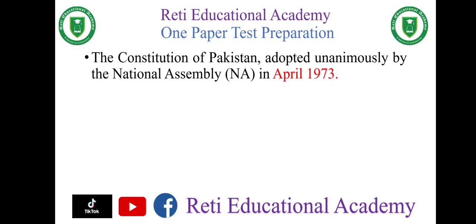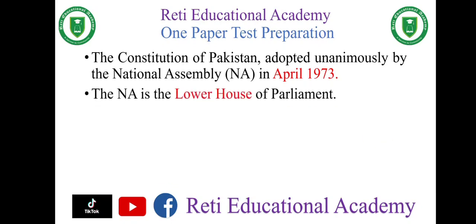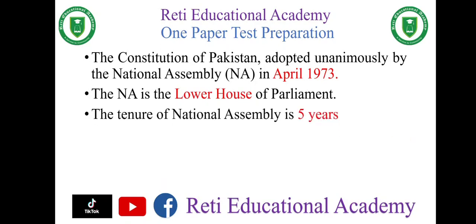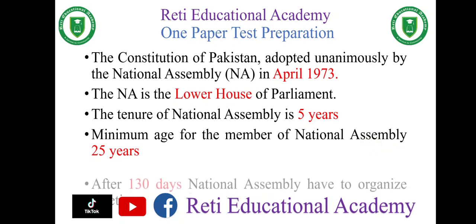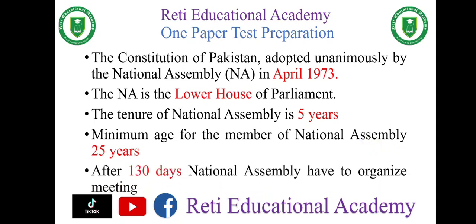The Constitution of Pakistan was adopted unanimously by the National Assembly in April 1973. The NA is the lower house of Parliament. The tenure of the National Assembly is 5 years. The minimum age for a member of the National Assembly is 25 years. After 130 days, the National Assembly has to organize a meeting.